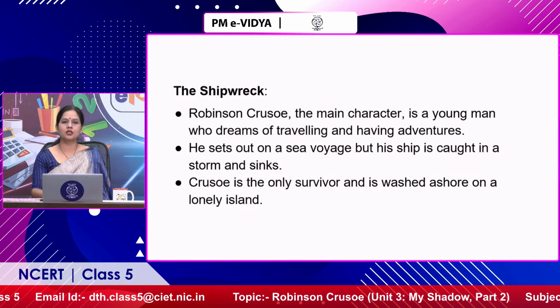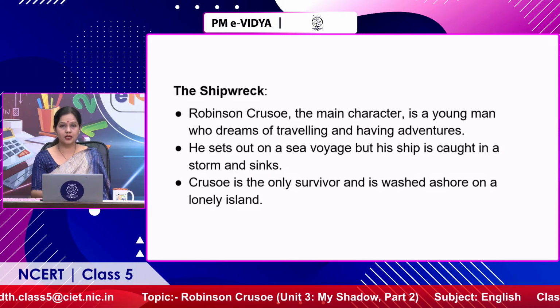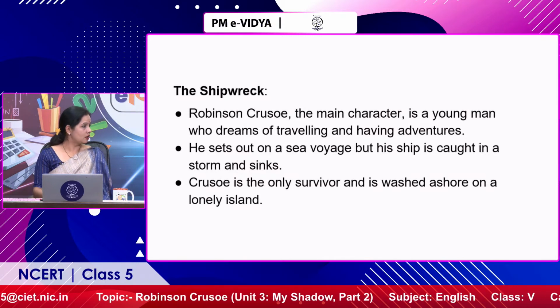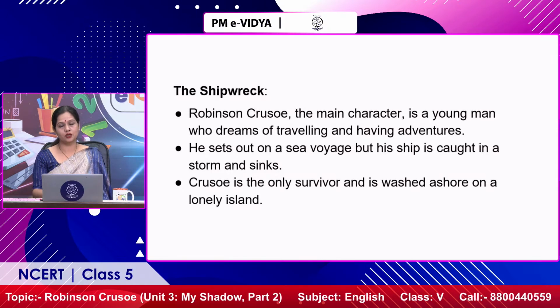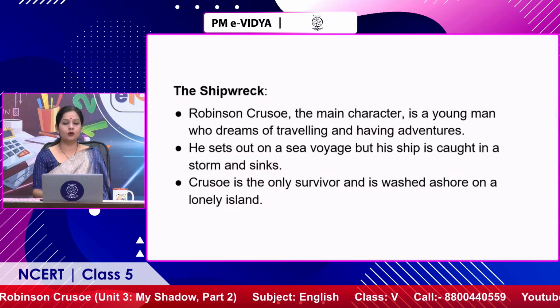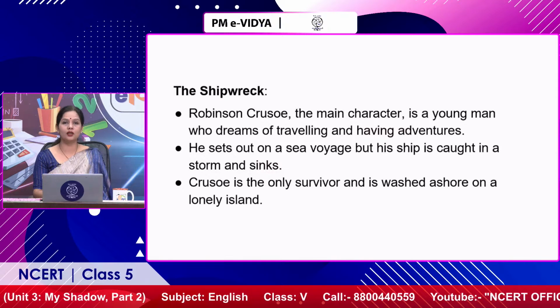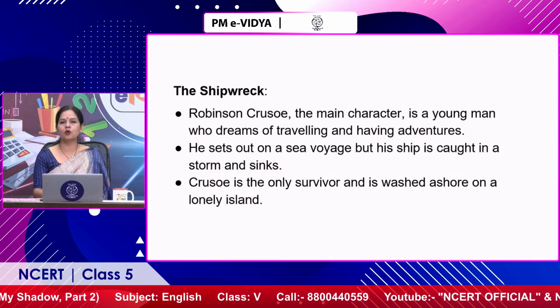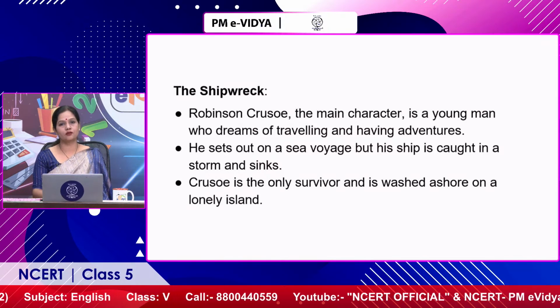So, he sets out on a sea voyage, but his ship is caught in a storm and it sinks. You know what happens, a ship is such a small thing in the vast ocean, and if any storm comes, a ship may sink. Now, Crusoe is the only survivor and is washed ashore on a lonely island. All other fellow travelers die, but he is the only survivor.